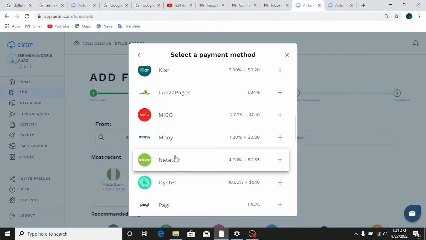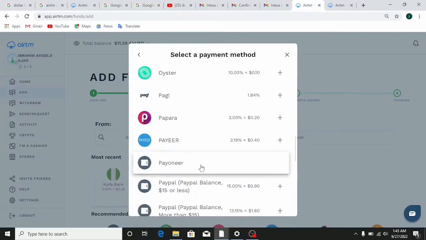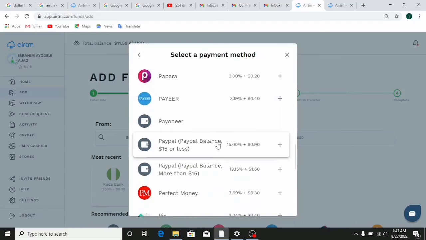And here you can see Neteller here, you can see money, you can see pay here right here, you can see Pioneer. So if you have funds in your Pioneer, you can also use this platform here to bring in fund. And if you literally have PayPal money, if you have PayPal balance, you can also bring it here. Here it says PayPal balance of less than $15, you can use this one here if your PayPal balance is less than $15, and you can use this one here if you have a PayPal balance of above $15. So it just depends on you.